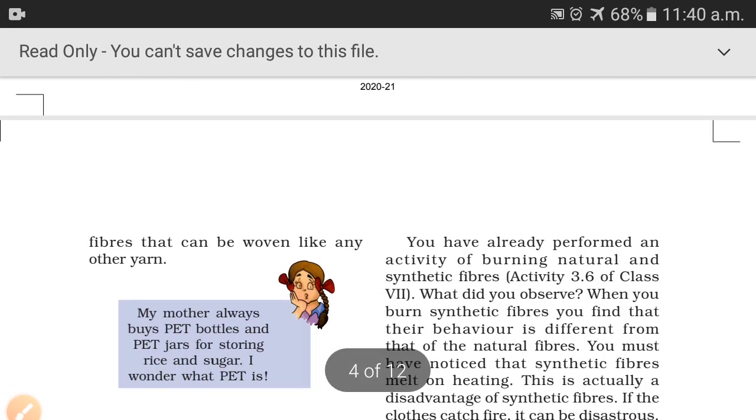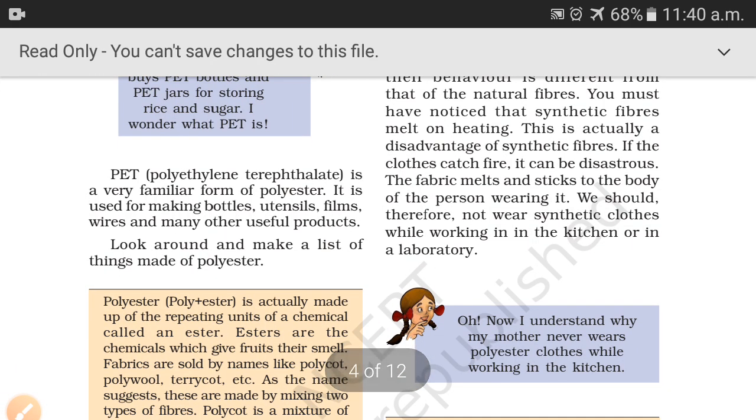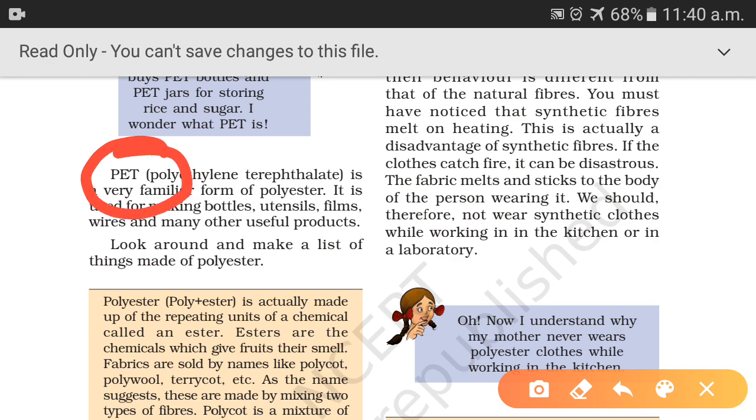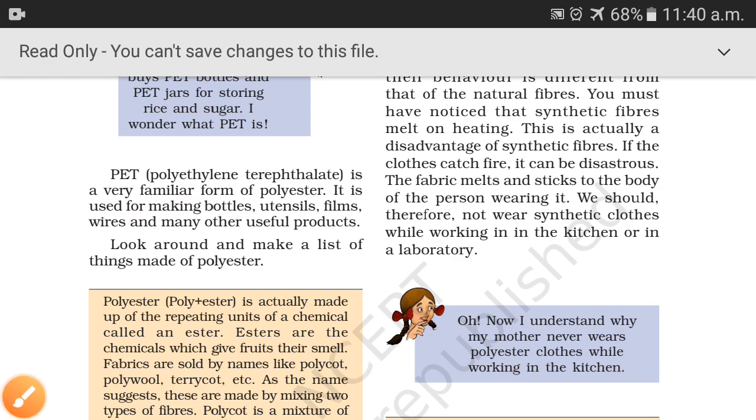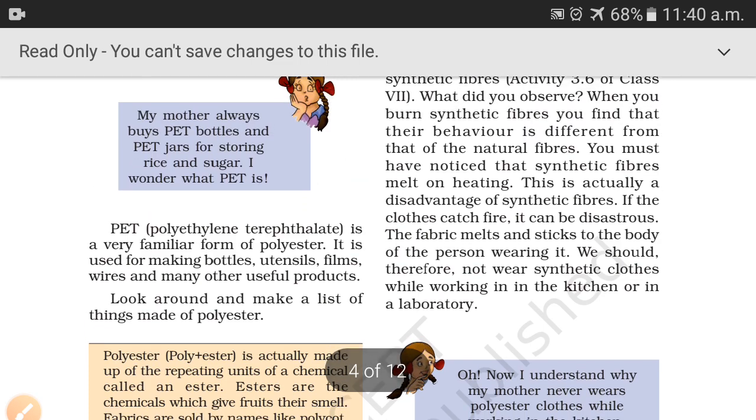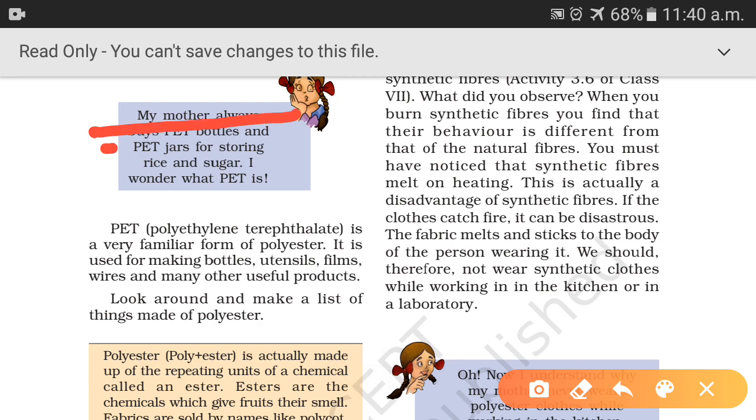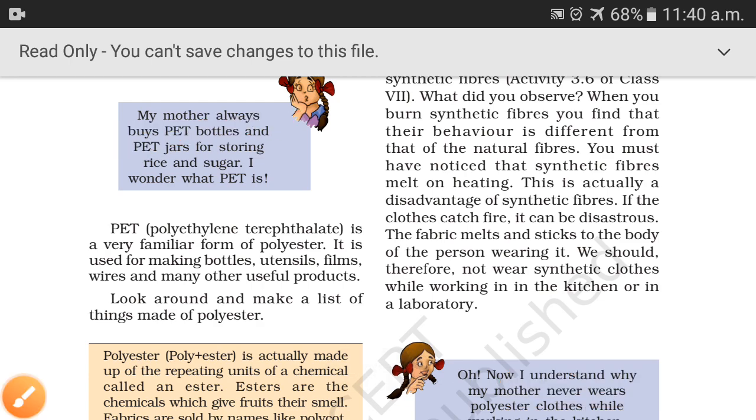Okay, now PET, you might have heard this name, PET. What is the meaning of this? Polyethylene terephthalate, and it is used for making bottles, utensils, films, wires and many other useful products. You might have seen your mother always buys PET bottles for storing rice and sugar.